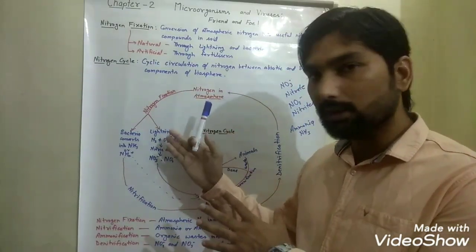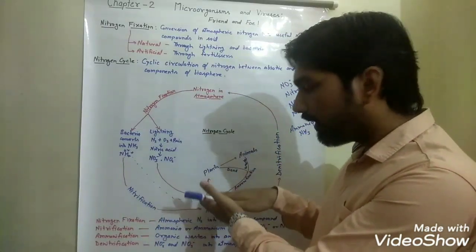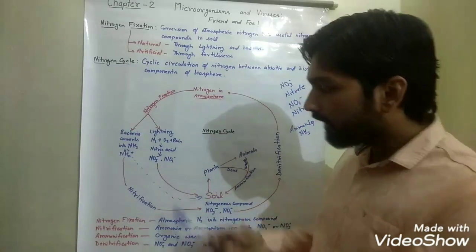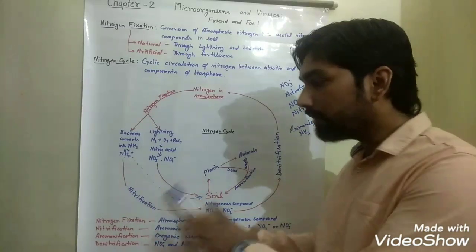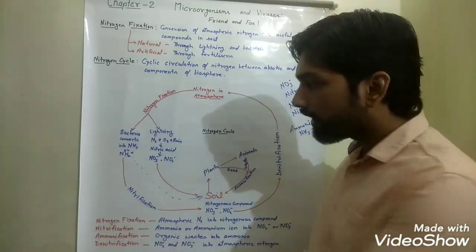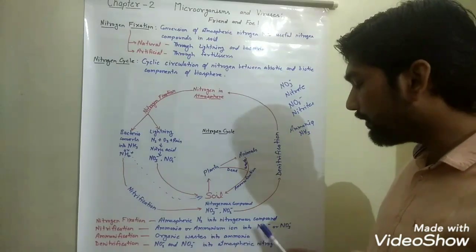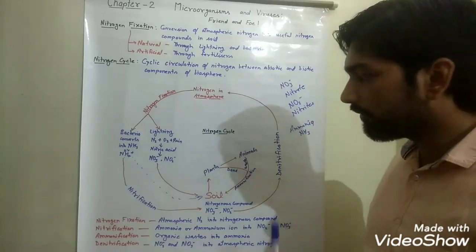It is a process in which atmospheric nitrogen is converted into nitrogenous compounds that mix in soil. And the second one is nitrification. Nitrification is a process in which ammonia or ammonium ions are converted into nitrite or nitrate.